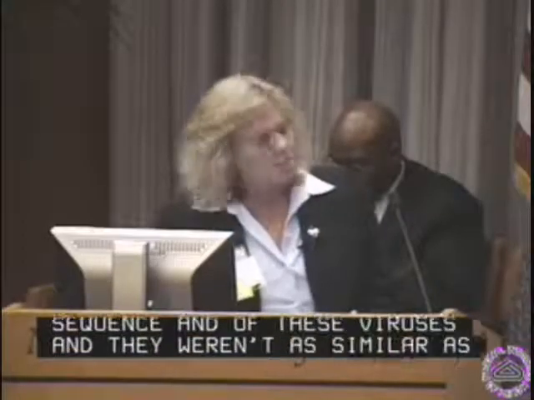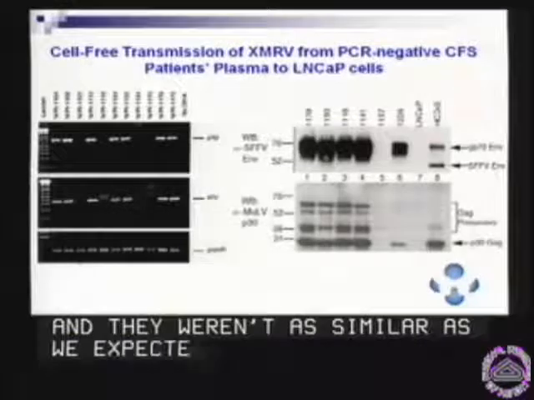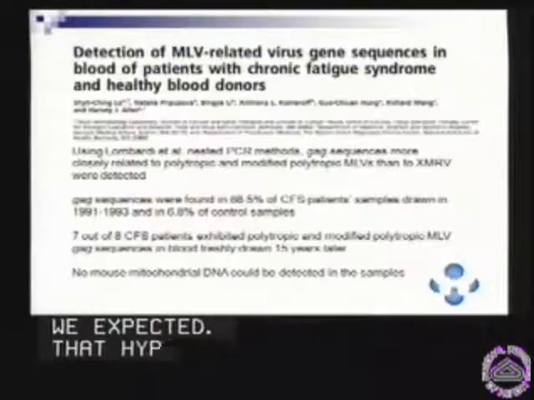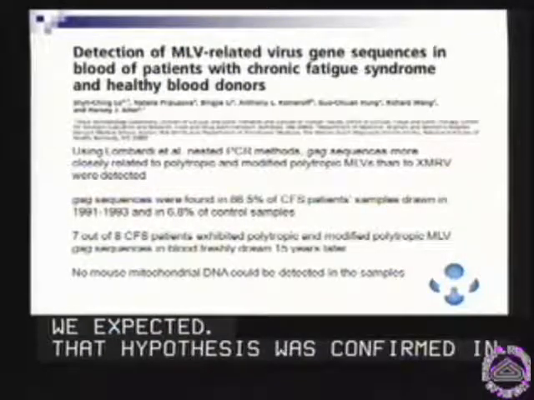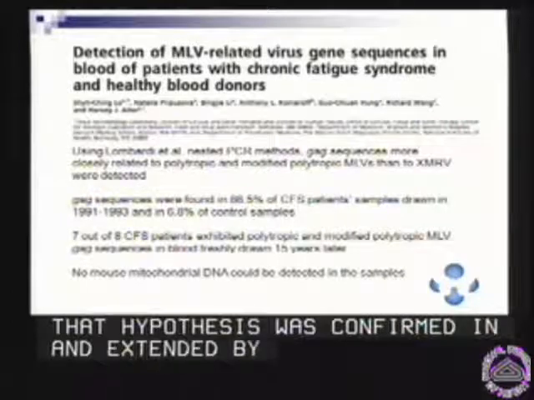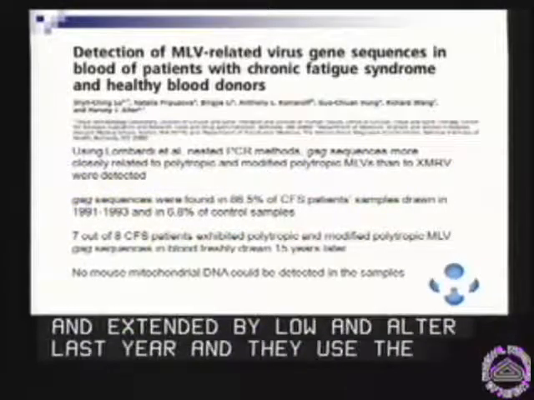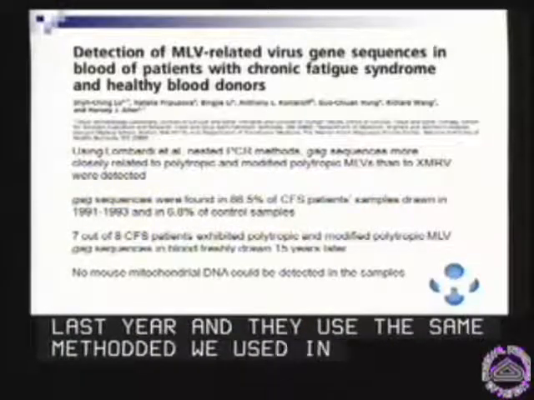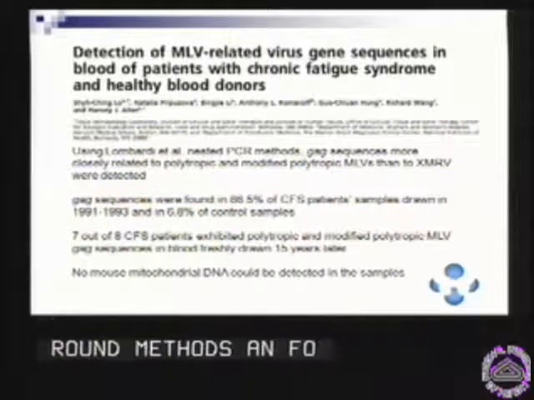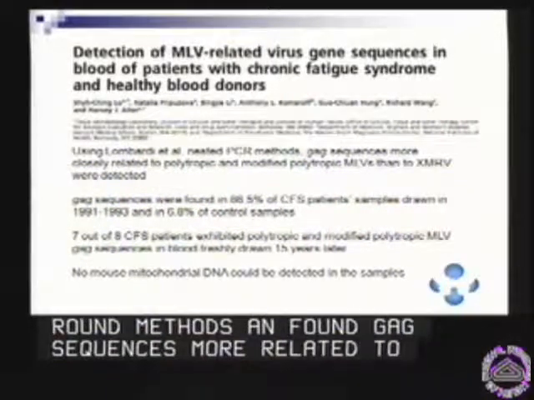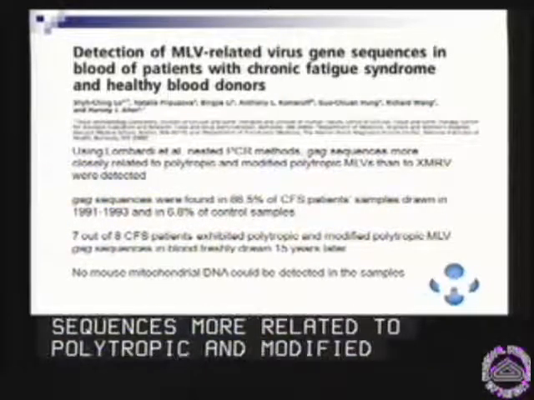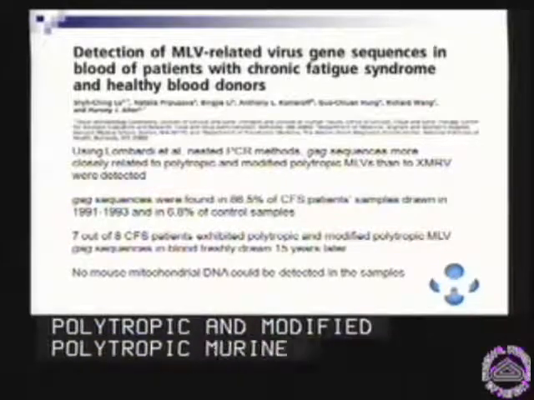And that hypothesis was confirmed in our work, and confirmed and extended by Lo and Alter late last year. They used the same nested methods that we used in Lombardi et al., which were different from the single round methods, and they found GAG sequences that were more closely related to polytropic and modified polytropic murine leukemia viruses than to XMRV.